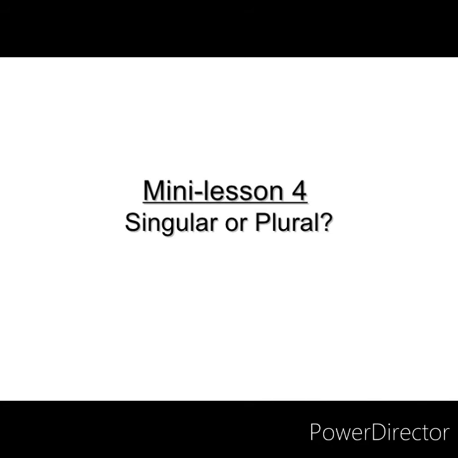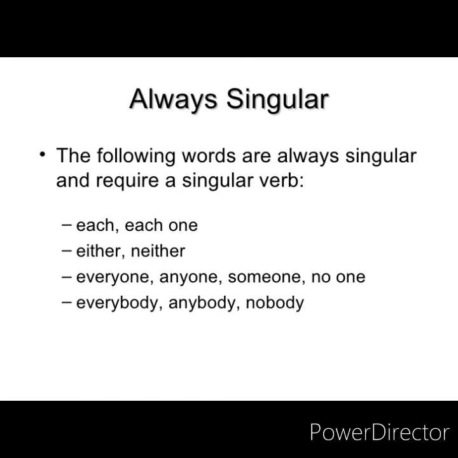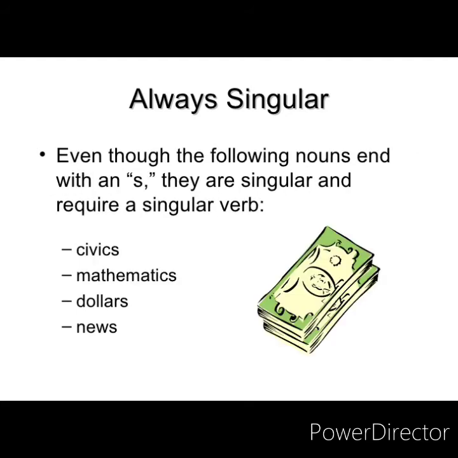Now, what is singular? What is plural? So, what are the things that are always singular? Each, one, either, neither, everyone, anyone, someone, no one, everybody, anybody, nobody. If these words are used in a sentence, then they will always take a singular verb.